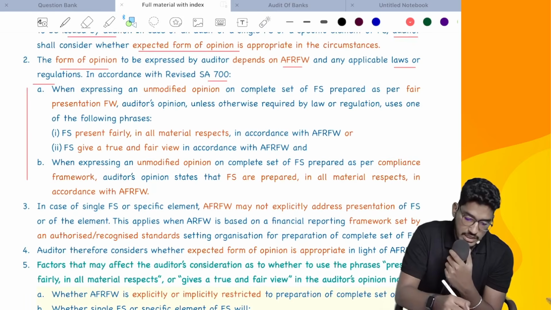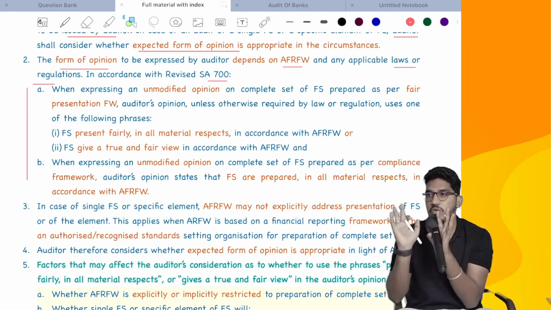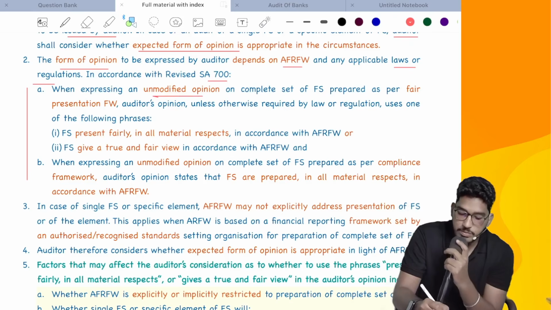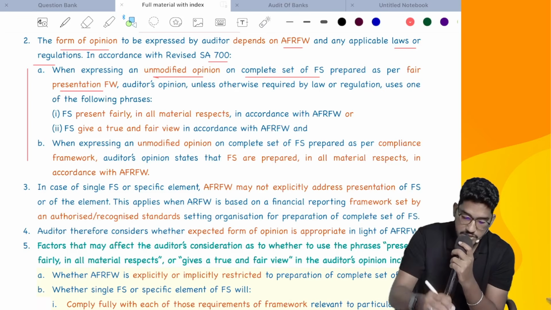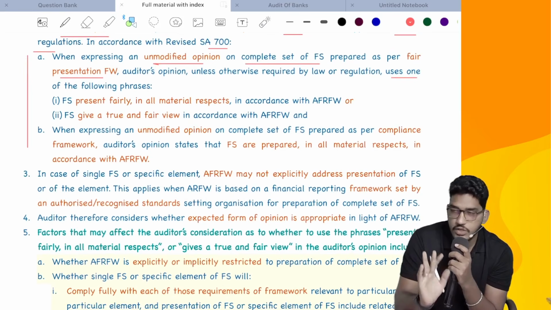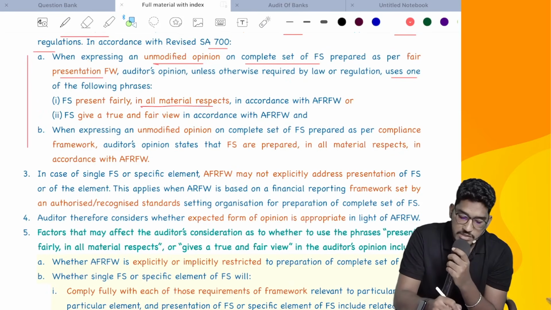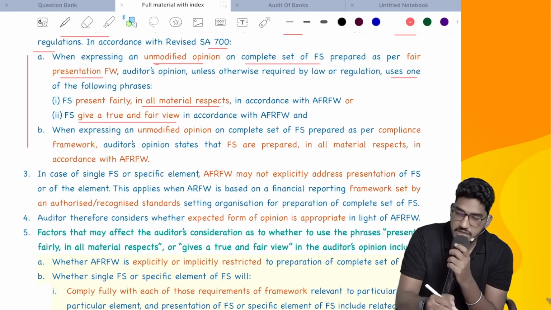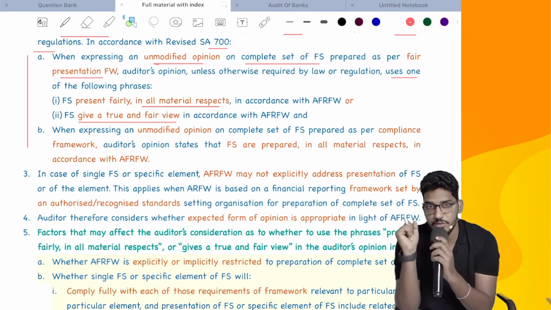Now they give the phrases here from the perspective of complete financial statements. Generally, what phrases do we use as per SA 800? When expressing an unmodified opinion on a complete set of financial statements as per a fair presentation framework, the auditor's opinion, unless otherwise required by law or regulation, uses one of the phrases. Which phrase will they use generally? Either financial statements present fairly in all material respects, or financial statements give a true and fair view. This is in the case of a fair presentation framework, unmodified opinion.